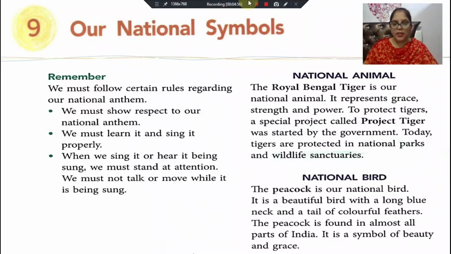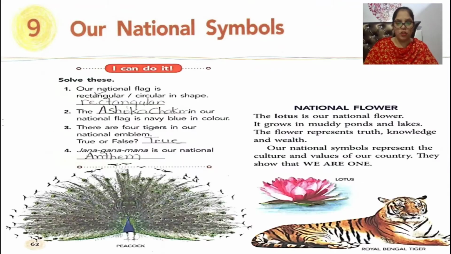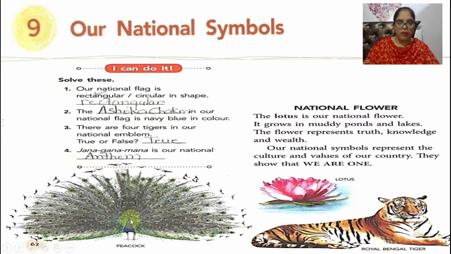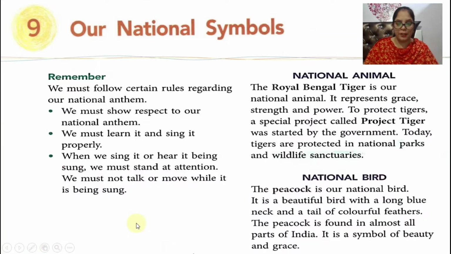Now children, our next national symbol is the national bird. As we all know, the peacock, a beautiful bird, is our national bird. As you can see in this picture also, it is a beautiful bird with a long blue neck and a tail of colorful feathers. As you can see, its neck is very beautiful, long and blue.